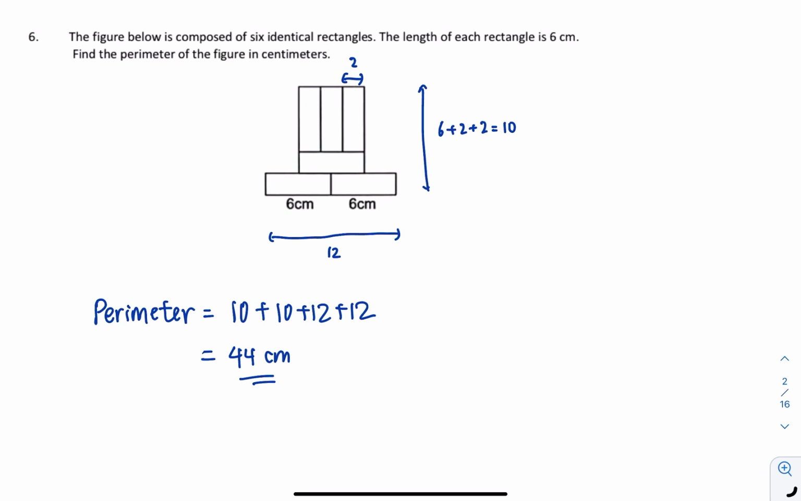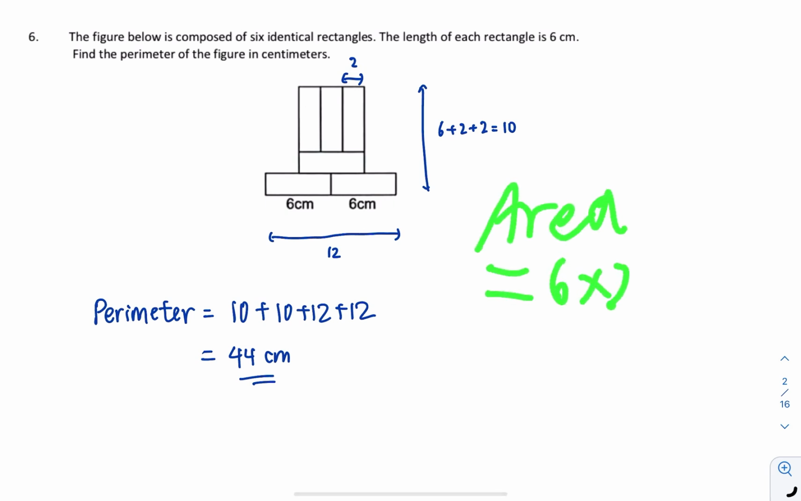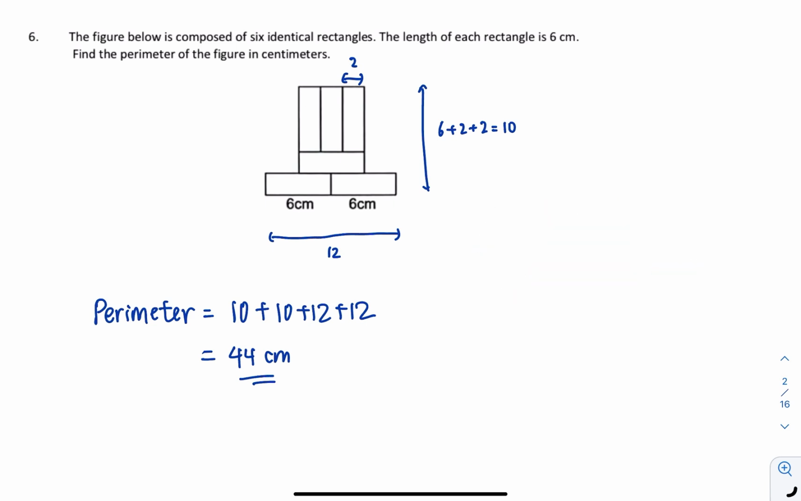Okay, so we have 64. If you actually want the area, just take 6 times 2 and then times how many rectangles there are. Right?